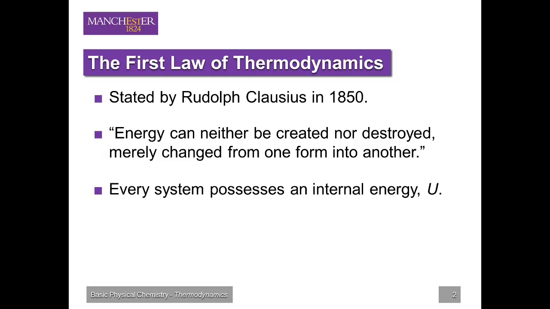So in summary, the first law of thermodynamics arises from the application of the law of conservation of energy to thermodynamic systems.